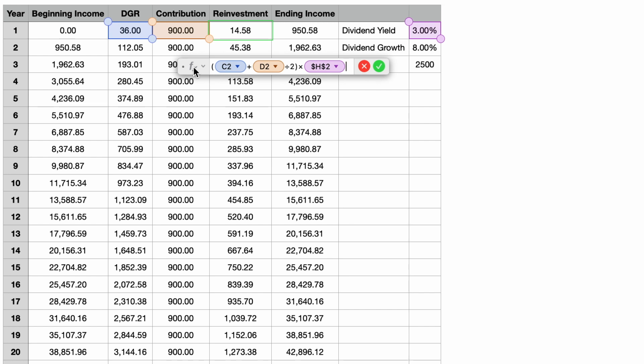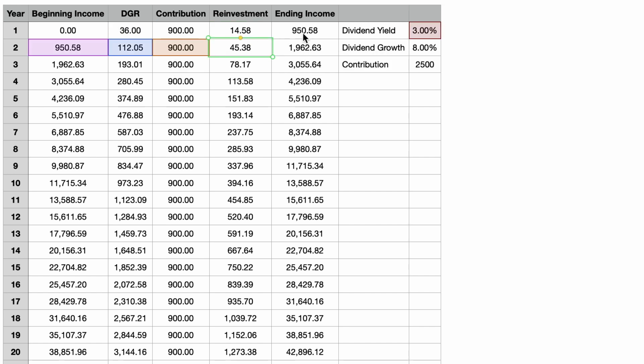To simplify the calculation, I am assuming they can generate half the expected dividend income in year number 1. Adding up all 3 dividend income factors, we come up with $950.58 of projected annual dividend income that the portfolio will generate from this point going forward. We can then use this projection as the beginning dividend income amount for year number 2, and then add the additional dividend income from contributions, dividend growth, and dividend reinvestment, and so forth for the 20 years in my example.